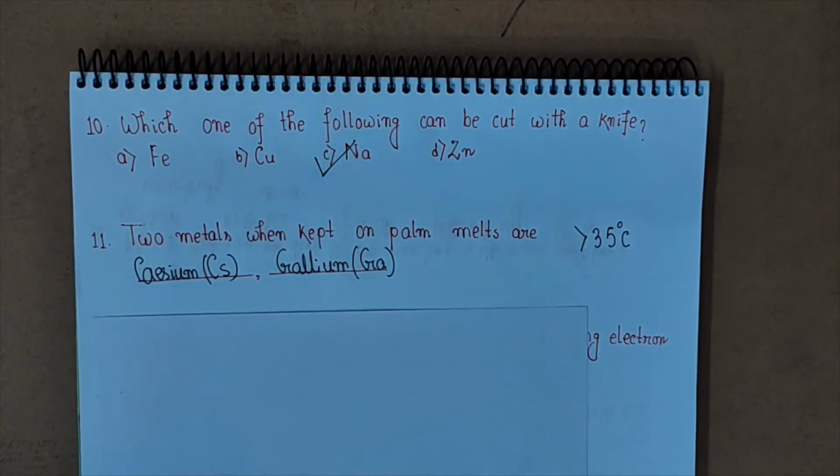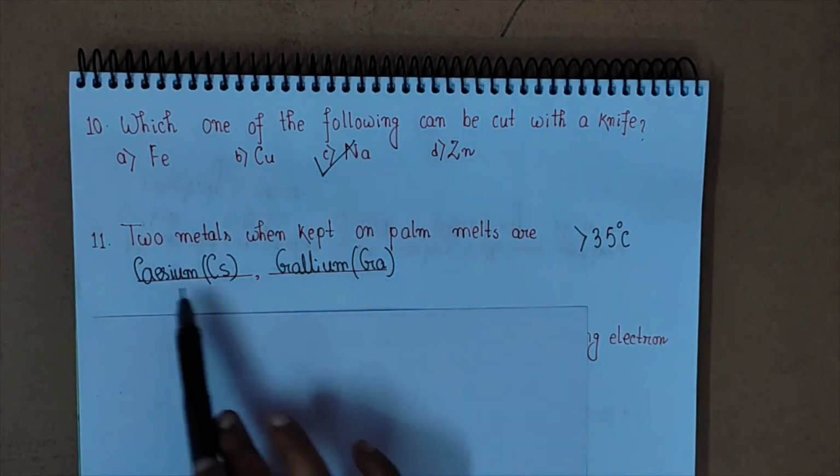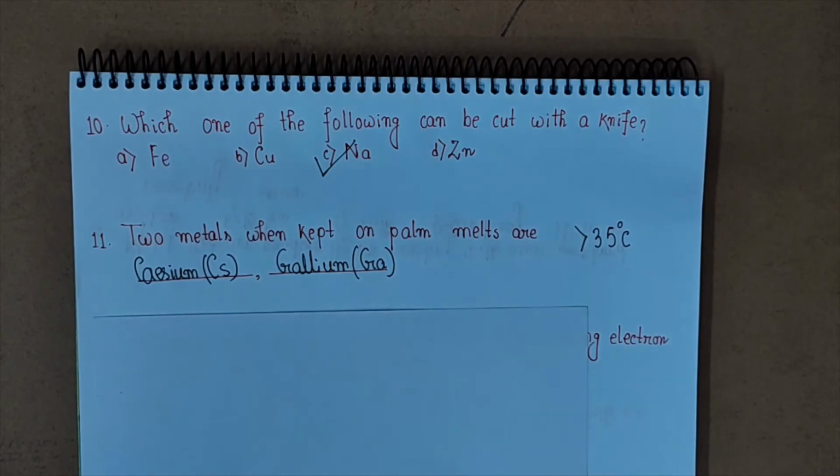Now what is the normal body temperature? You know that normal body temperature is 37 degrees Celsius. That is why when you place cesium and gallium on your palm, they will melt, because our body can provide temperature above 35 degrees Celsius. But what is the normal room temperature? This is 25 degrees Celsius. Not for India, though; for India, normal room temperature is more or less 35 degrees Celsius. That is why when we put cesium and gallium on our hand, they will melt, because our body can provide this temperature to melt.